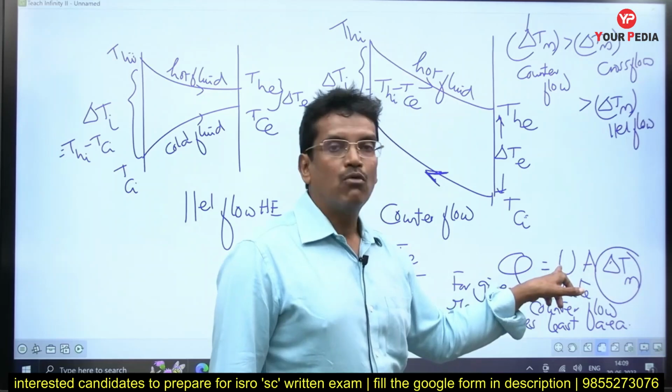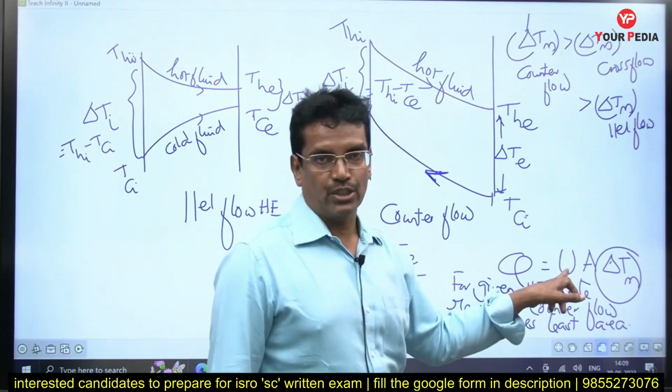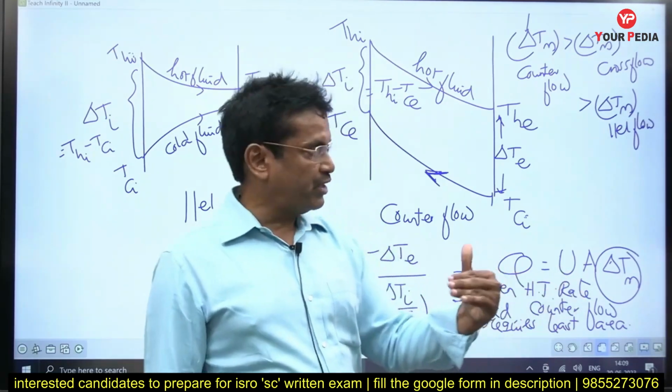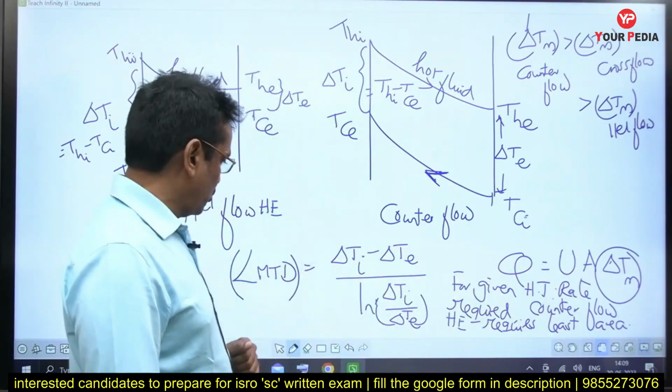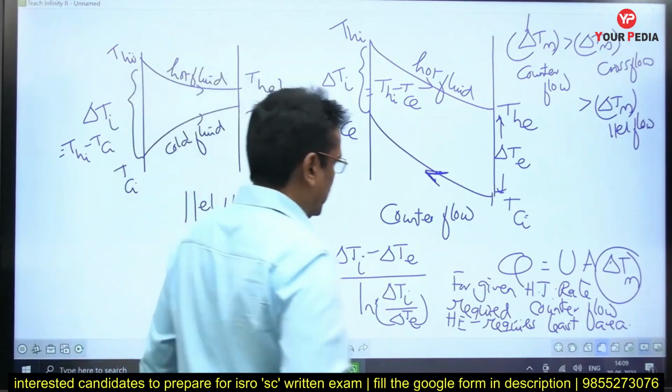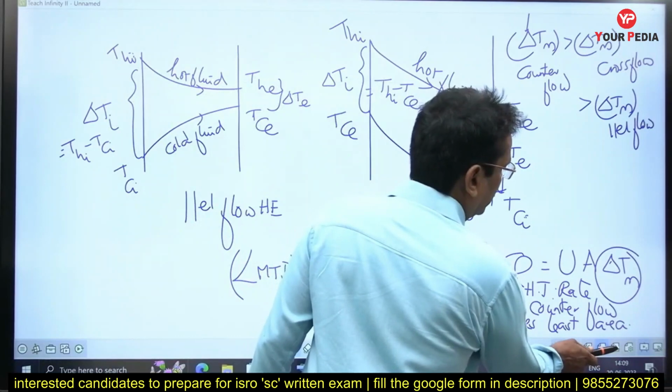Where what is the U? Overall heat transfer coefficient, U, having the units of watt per meter square Kelvin. So this is a very important question that is answered like so. LMTD value is highest in counterflow.